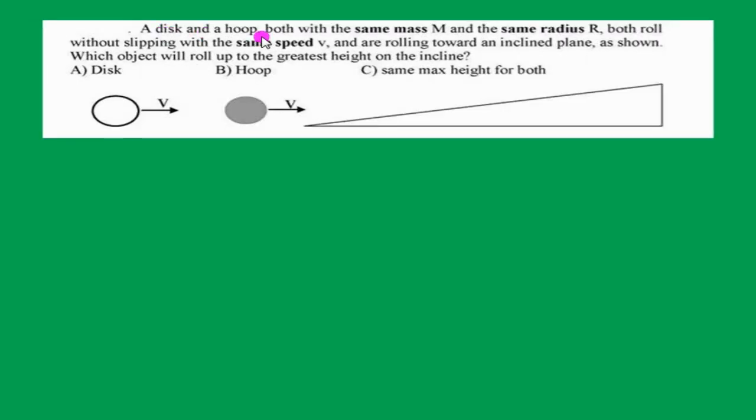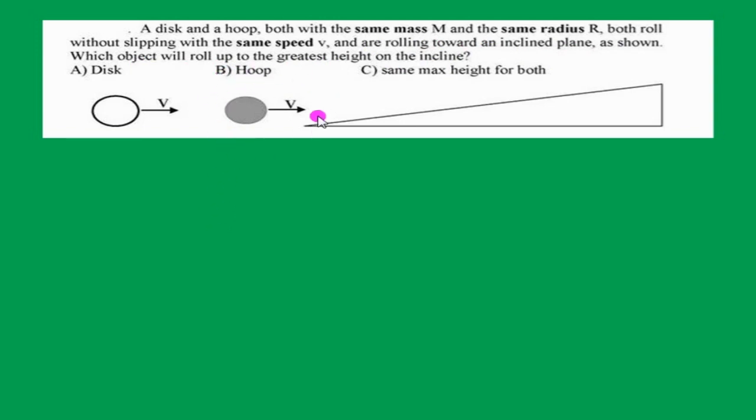A disc and a hoop, both with same mass m and same radius r, both roll without slipping with the same speed v. Again, both the masses are same and velocity also same, radius also same, and they are rolling toward an inclined plane as shown. Which object will roll up to the greatest height on the surface?